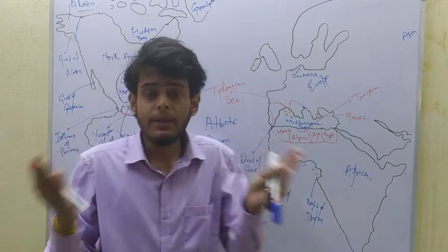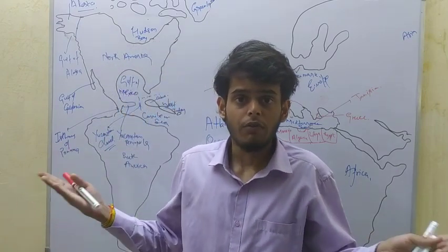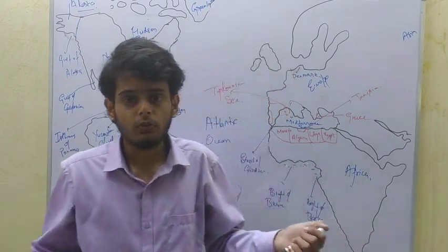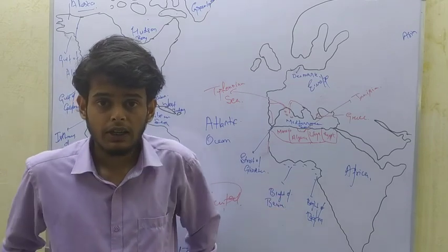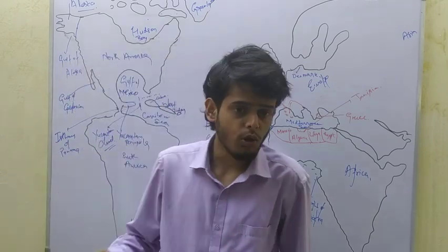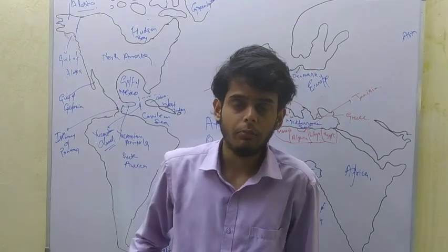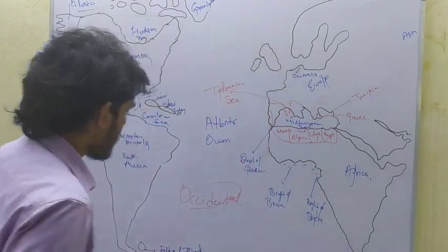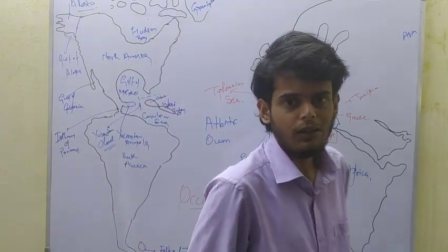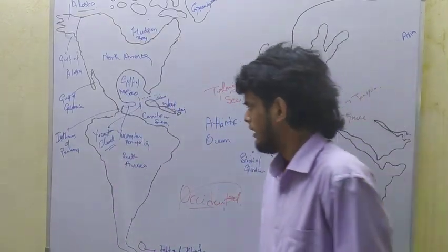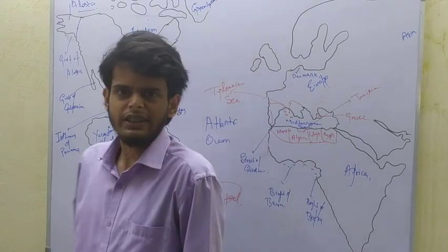For example, the MBA, the most coveted course in today's world, in India, particularly in IIMs, has also emanated from United States of America. So these are the cultural influences of Western powers that we are facing today, and no country is an exception to it.